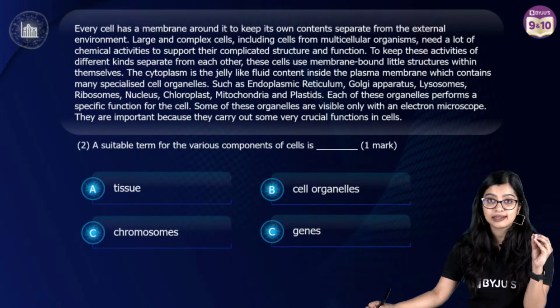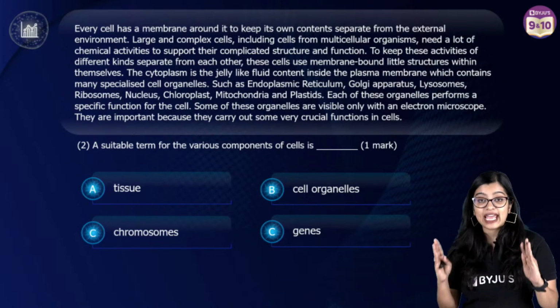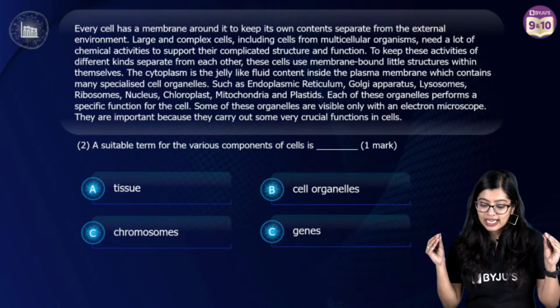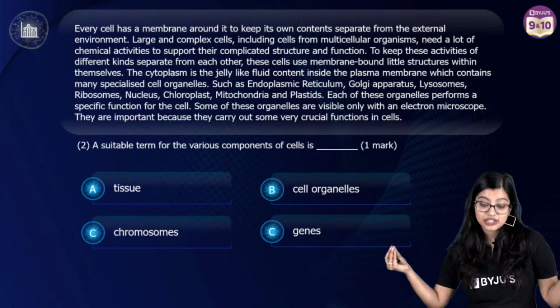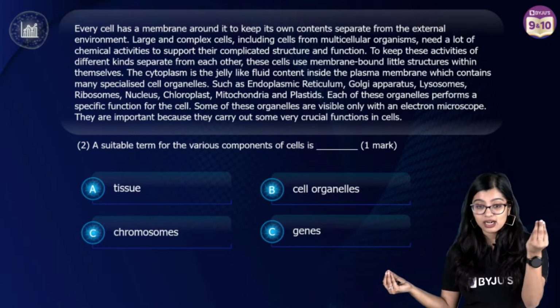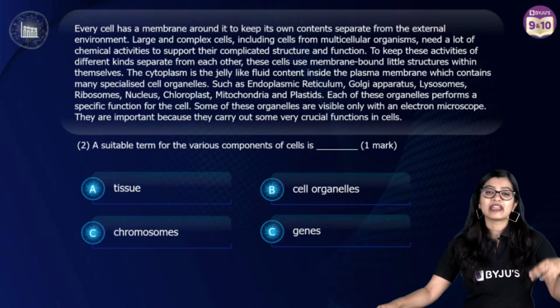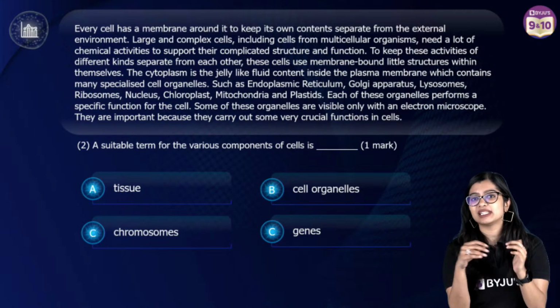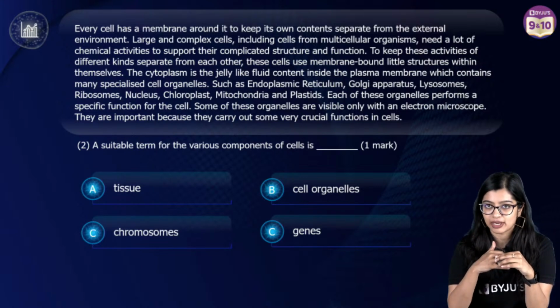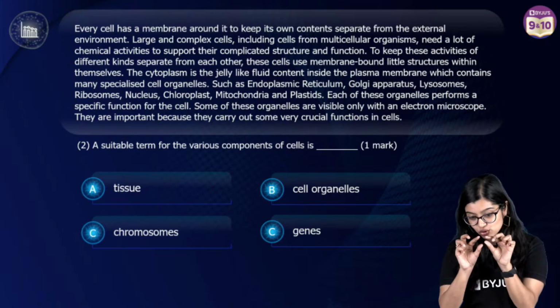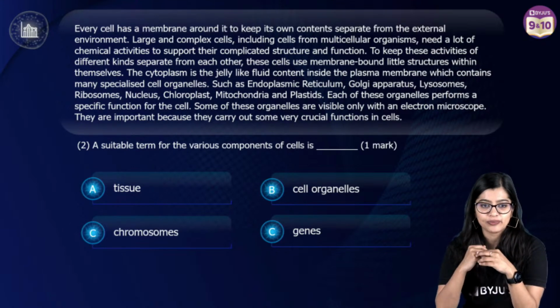A suitable term for all the various components inside the cell, right, is called as what? Tissue, cell organelle, chromosome or gene, right? Shivaraj, the previous question basically had 4 statements from which you had to identify the correct statement. So all the 4 statements, you can go back and you can rewind it, pause and zoom in, you will see that they are all true.